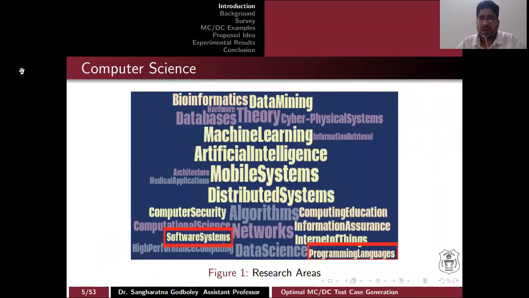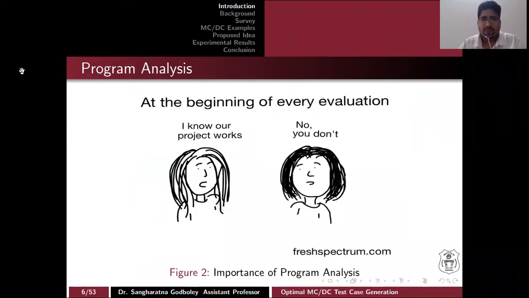So basically, our work comes under programming languages and software systems. When we are talking about program analysis, here is the confidence of, let's say, proving some evidence. Some discussion can be there that I know our project works, but another can say, no, you don't.